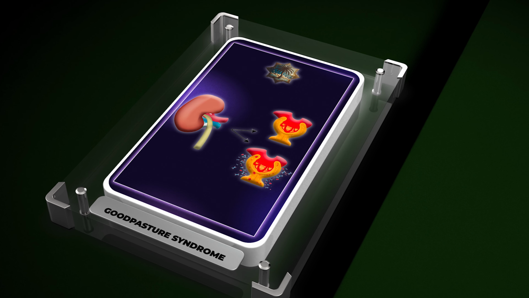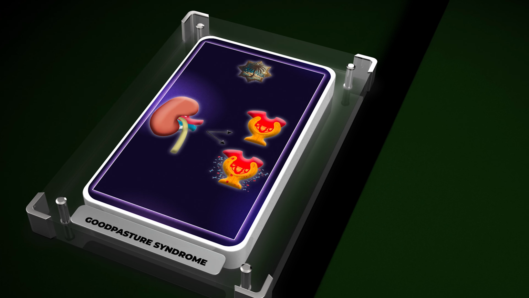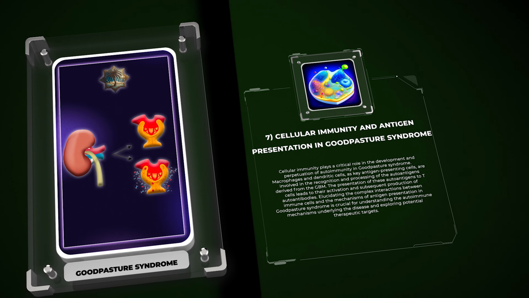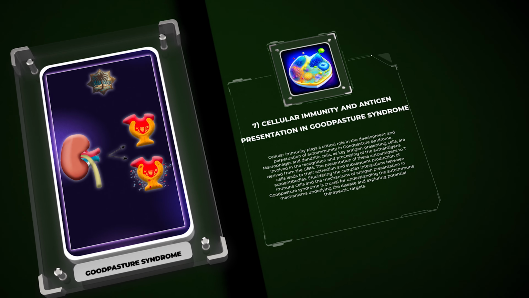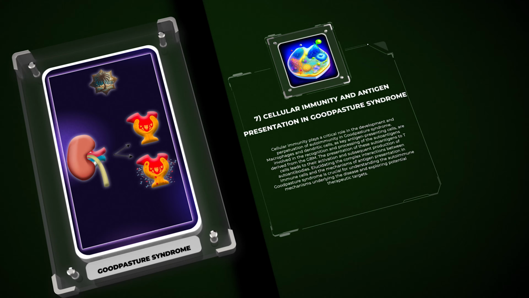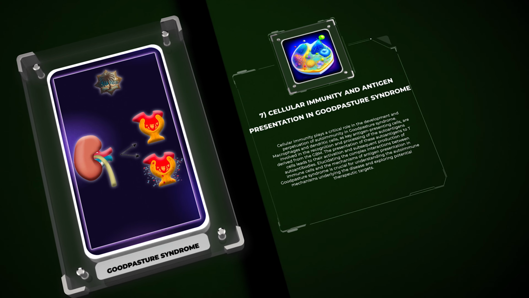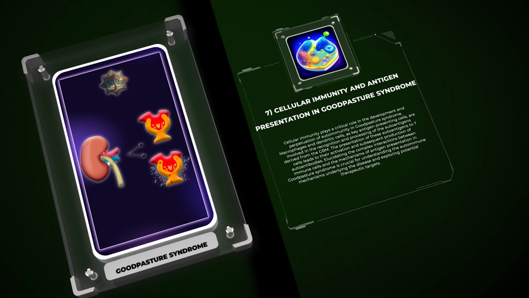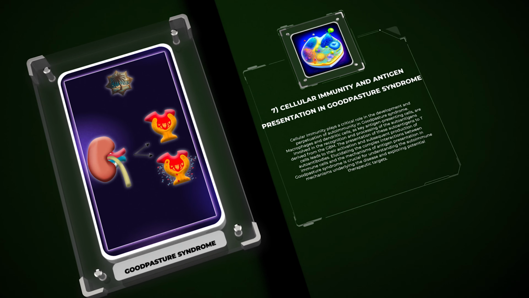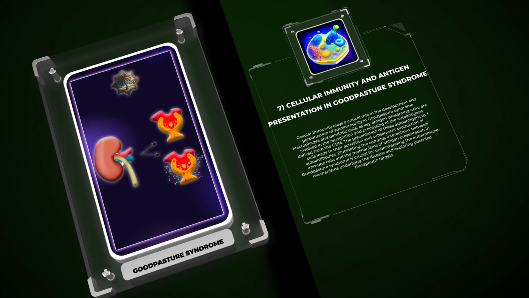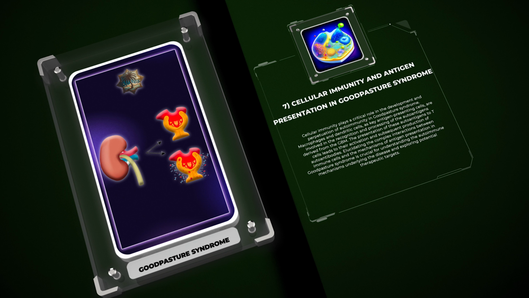Cellular immunity plays a critical role in the development and perpetuation of autoimmunity in Goodpasture syndrome. Macrophages and dendritic cells, as key antigen-presenting cells, are involved in the recognition and processing of the autoantigens derived from the GBM. The presentation of these autoantigens to T cells leads to their activation and subsequent production of autoantibodies. Elucidating the complex interactions between immune cells and the mechanisms of antigen presentation in Goodpasture syndrome is crucial for understanding the autoimmune mechanisms underlying the disease and exploring potential therapeutic targets.